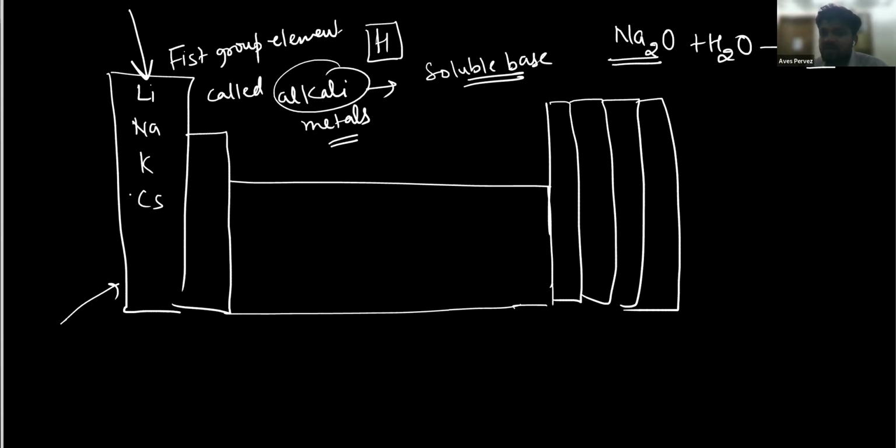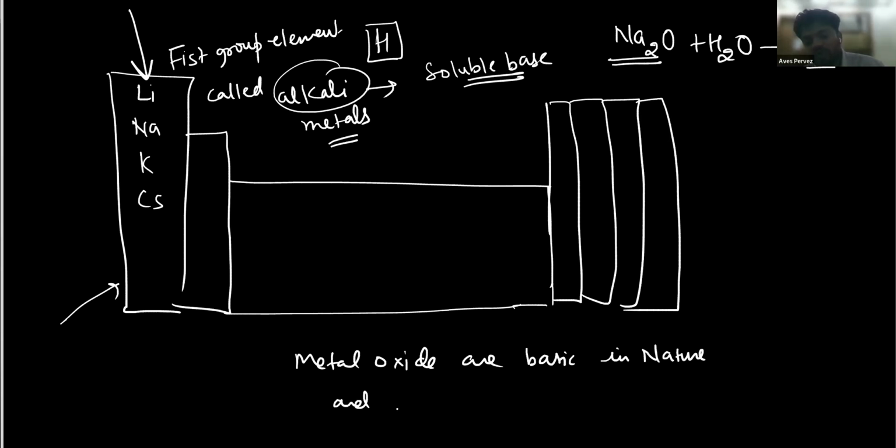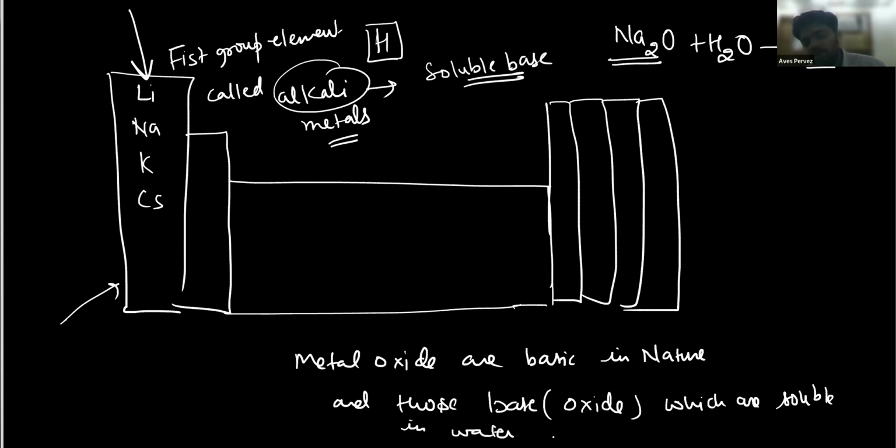If they can easily dissolve in water, we can simply say that they are soluble in water. And since they are soluble in water, they are bases. Metal oxides are basic in nature, and those bases, those oxides, which are soluble in water are called alkali. So sodium, potassium, cesium, and lithium are called alkali metals. Now you understood what alkali metals are?